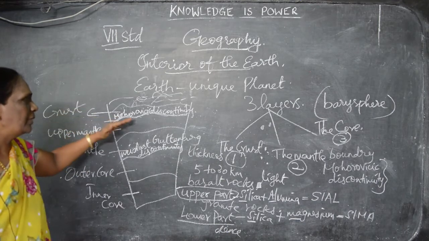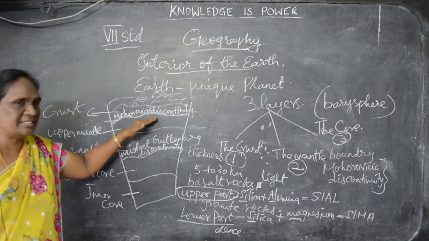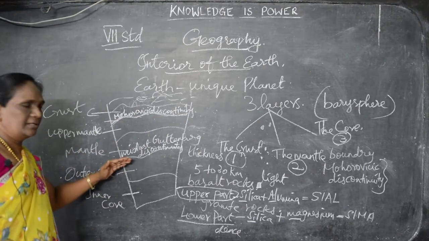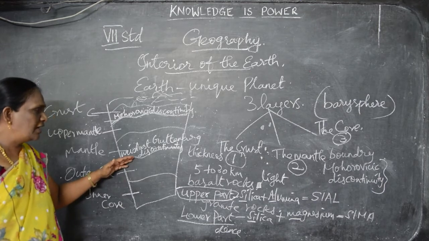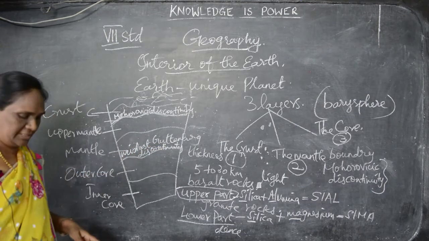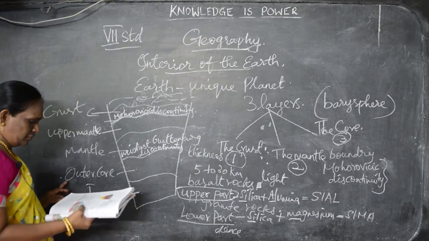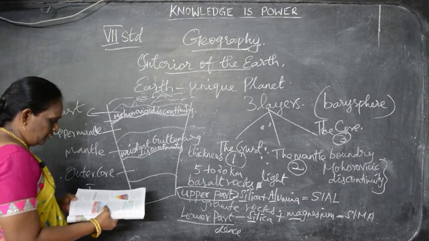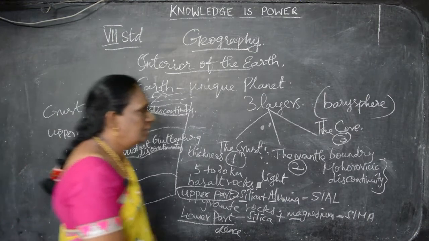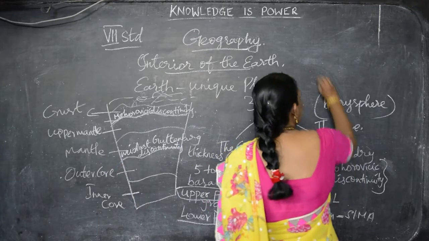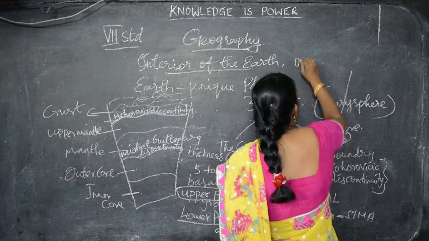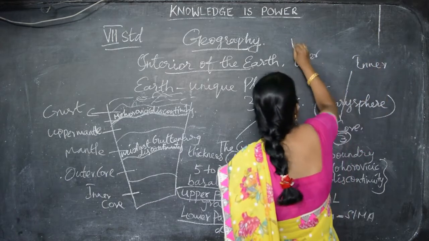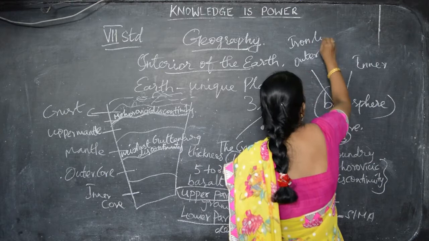What is the boundary between the crust and the mantle that we saw? The Mohorovicic discontinuity. What is the boundary between the mantle and the core? The Weichardt-Gutenberg discontinuity. There are two divisions, the outer core and the inner core. In the outer core, we can see iron in the liquid state. Just write outer, and this is inner.